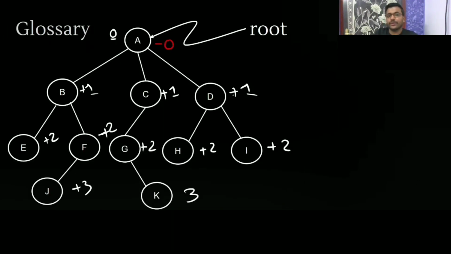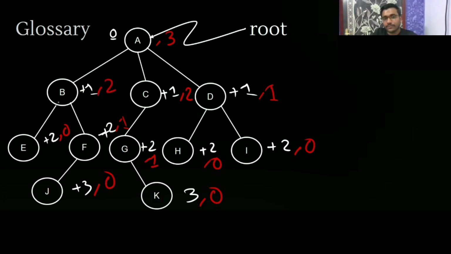See now here. Height is the length of the path from that node to the deepest node. So here the deepest node is this, 1, 2, 3. This is also a deepest node, 1, 2, 3. So height is going to be 3. Here the deepest node is this one. Its deepest node is nothing, so 0. Here 1, here 2, here 1, here 0, here 0. For B, the deepest node is 1, 2, this J, not E. So height is going to be 2.